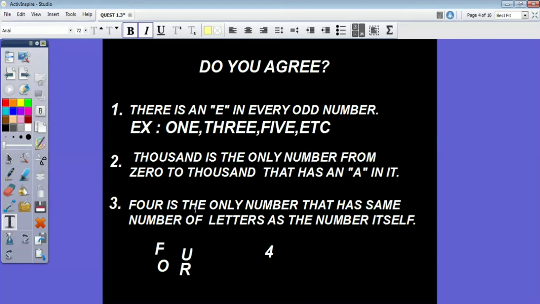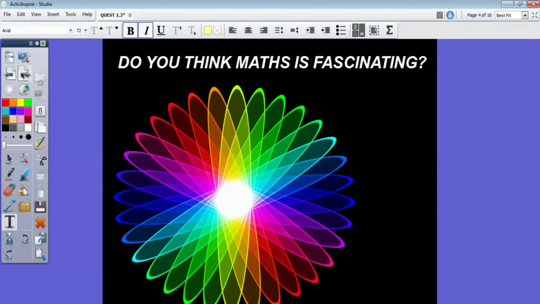Now we come to the third fact. 4 is the only number that has the same number of letters as the number itself. You see how many letters are there in 4? 1, 2, 3 and 4. Same as the number itself. If you take 1, there are 3 letters but the number is 1. Here in 3, there are 5 letters but the number is 3. Right. So, math is fascinating, right?